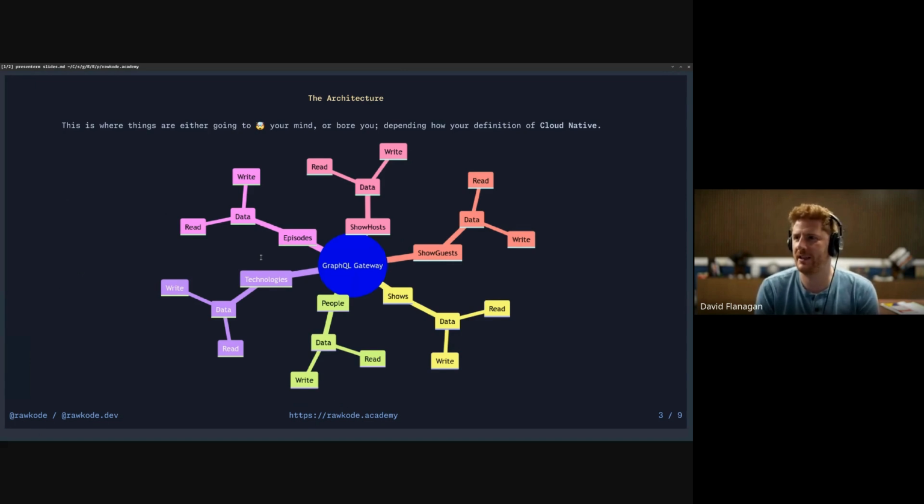But I wanted to take it a step further to the point where my microservice, and again, this is in the context of YouTube, right? So we're talking about people, shows, episodes, technologies, and guests on a show or hosts on a show, etc. And so, okay, these are services, they're not really micro. So what if we break these up and each of those services has its own data model, read model, and write model, which are independent services, to the point where